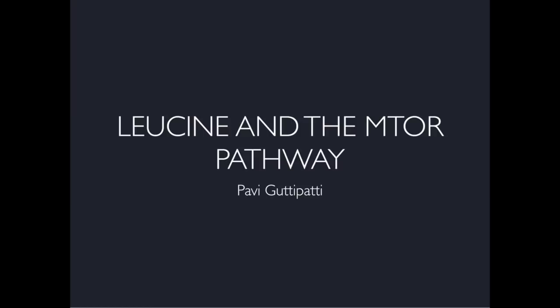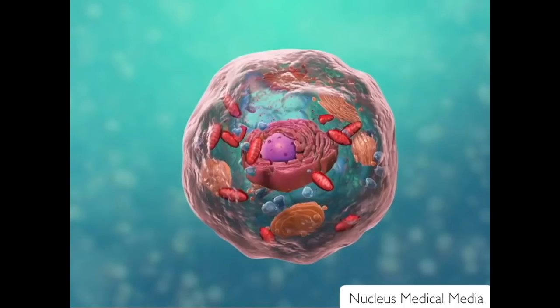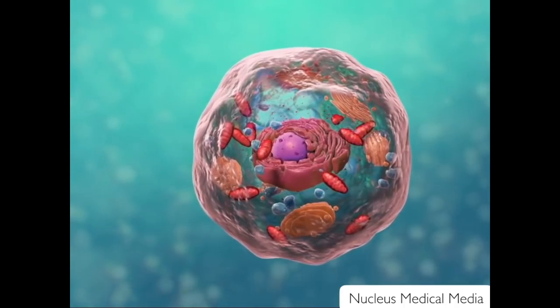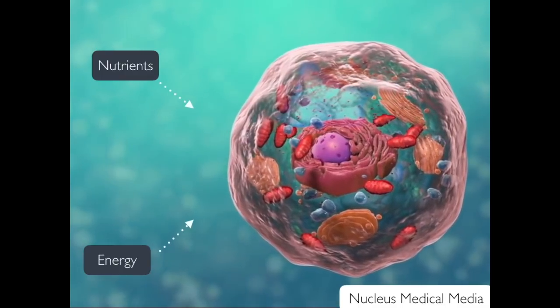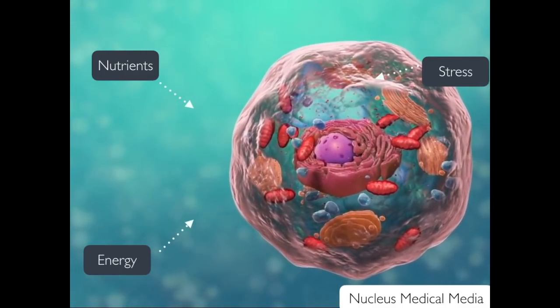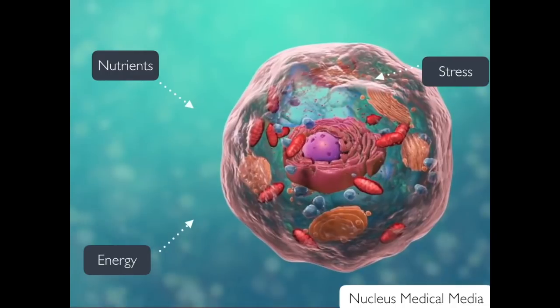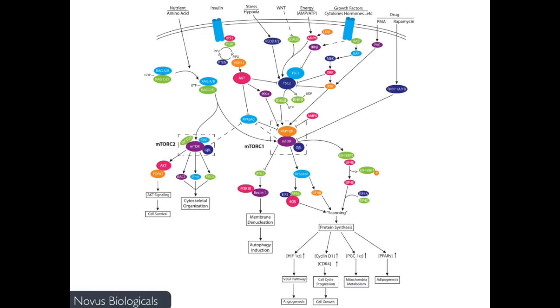Hi, my name is Pavi, and in this video I'll be introducing you to the mTOR pathway, how it's activated by leucine, and the many major implications that it has for diseases such as cancer. To start, cells are incredibly complex organisms that need to be able to adapt and respond to their environment. This means being able to respond to changes in nutrients, energy, and stress. The mTOR pathway is responsible for integrating all of these complex inputs.